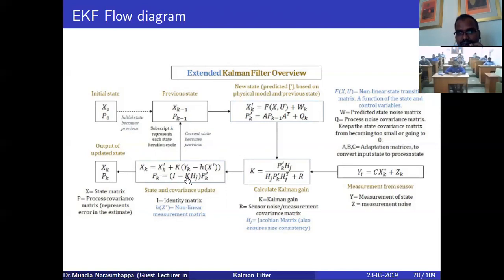Once I have the posterior state equations, you can also calculate the posterior state error covariance. These are the outputs of the Kalman filter. Like that, it recursively calculates the prior state and posterior state. This is the output of the extended Kalman filter equations.